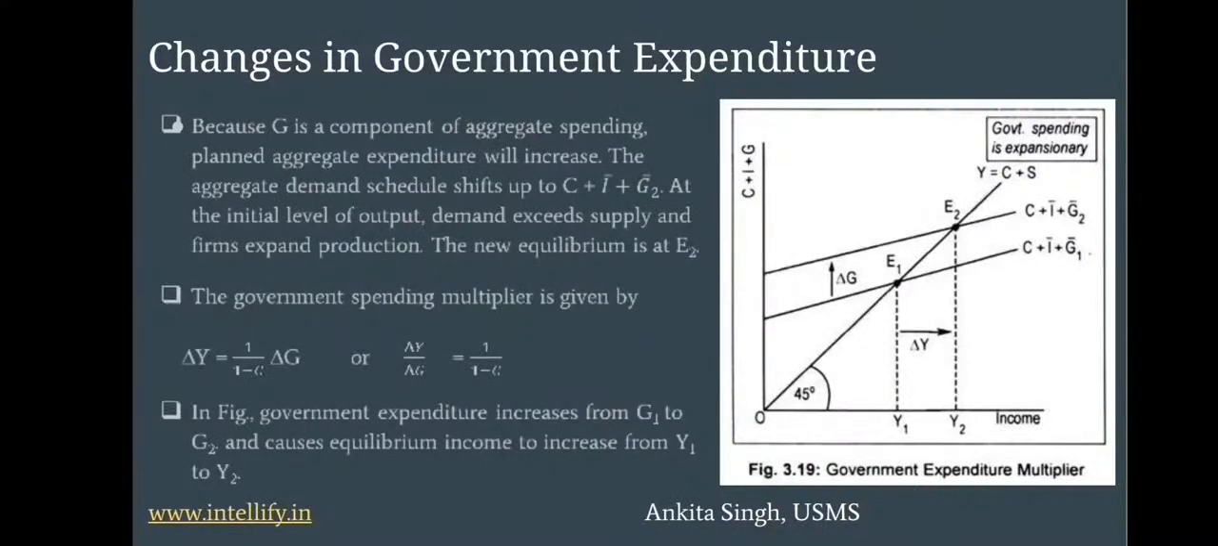The government spending multiplier is given by delta Y equals 1 upon 1 minus c, that is MPC, into delta G, or delta Y upon delta G equals 1 upon 1 minus c.